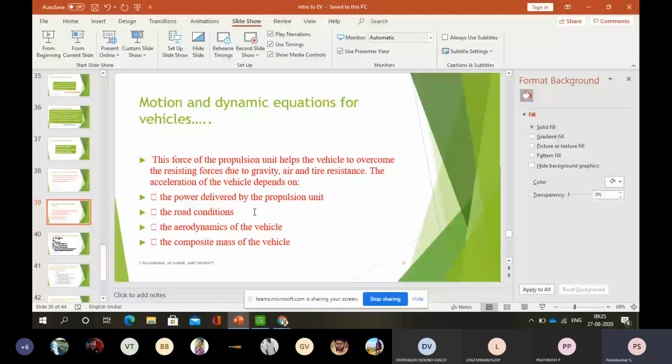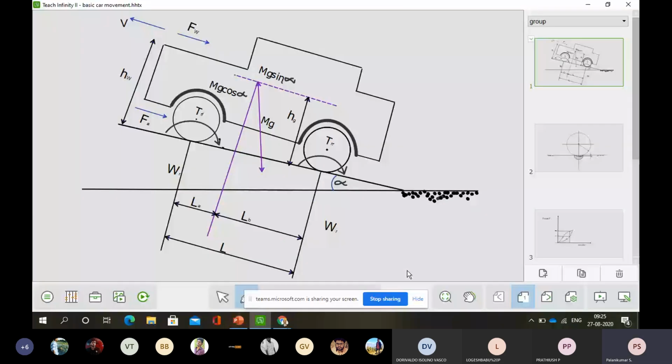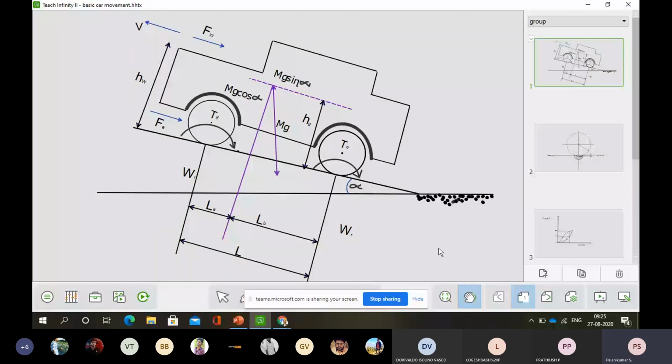When the vehicle is in the uphill direction, in addition to rolling resistance there will be uphill resistance. That is why we have taken a challenging case. If possible, you can note down this diagram. This is the ground, and there is another road leading from this ground in the uphill direction, like in hilly areas.